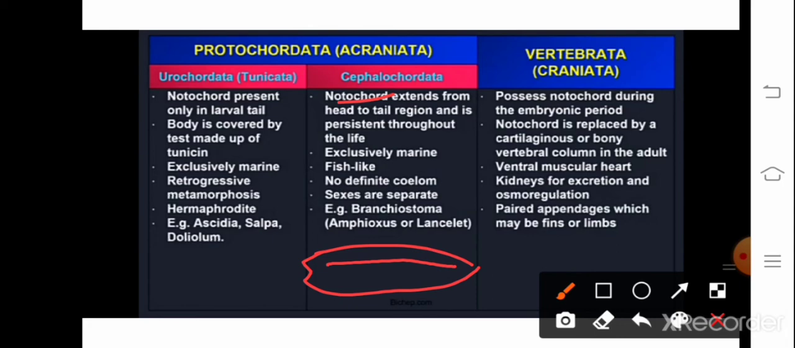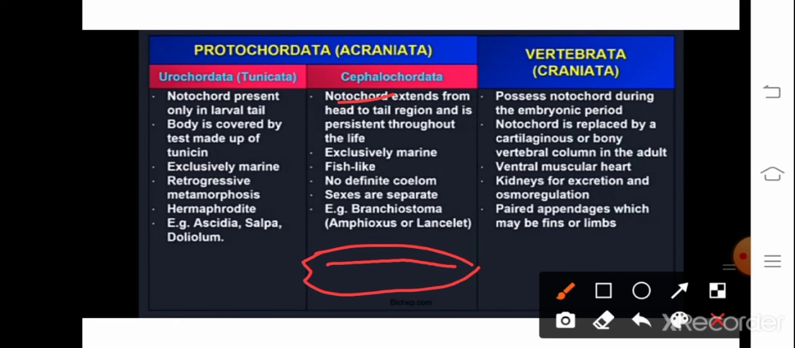The examples are Amphioxus and lancelet, or it is generally called Branchiostoma. I repeat, here notochord extends from head region to the tail and persists throughout life. They are exclusively marine, body is fish-like, acoelomates, here sexes are separate, and the example is Branchiostoma.